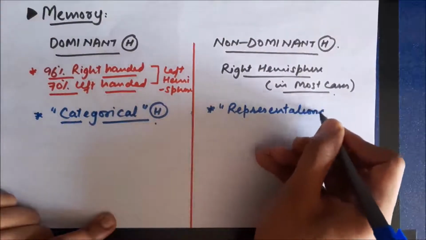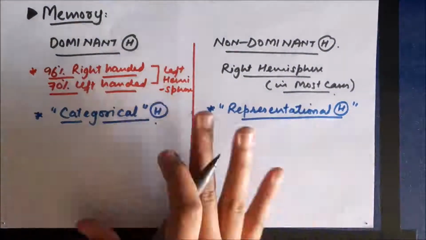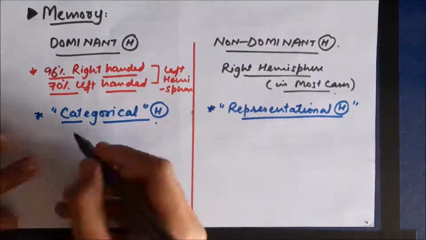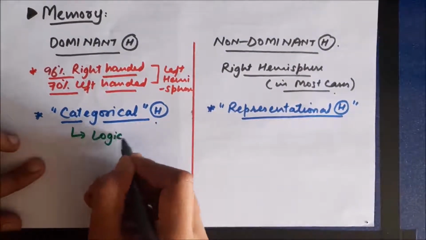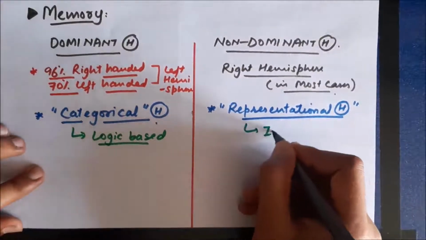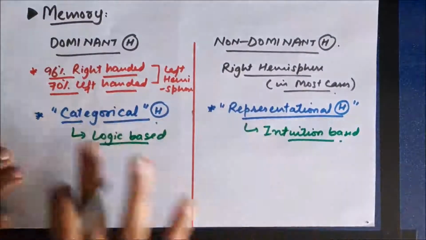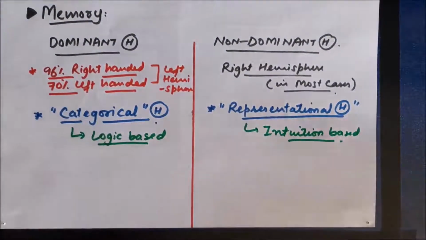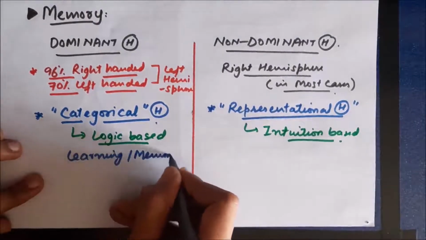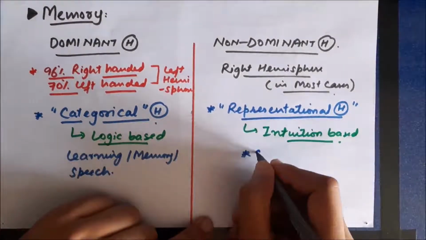Now, the functions performed by the dominant hemisphere are always based on logic. So the dominant hemisphere is logic based. On the other hand, the representational hemisphere, or the non-dominant hemisphere, is intuition based. The dominant hemisphere performs some important functions associated with learning, memory, language, and even speech.